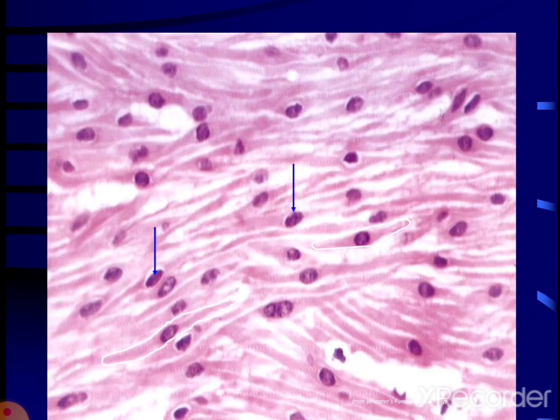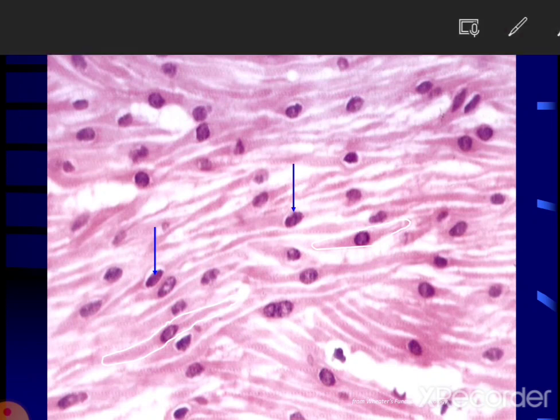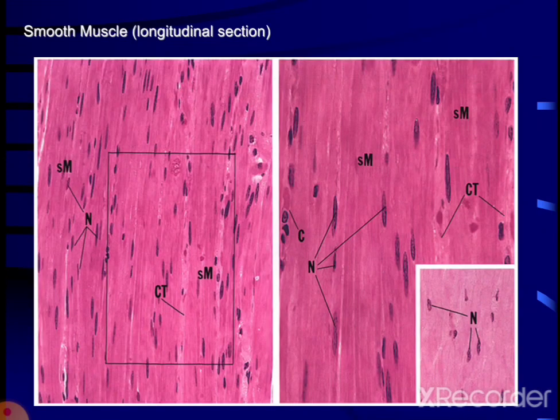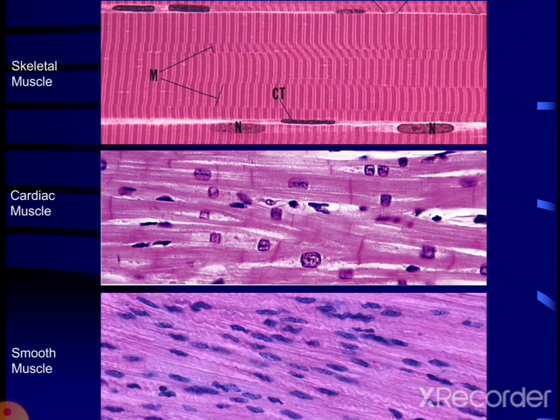So this is the electron microscopic structure of the smooth muscle, in which we observe the spindle-shaped structure like this. The ends are narrow and the center is broad, and in the center they have a nucleus. So this is the structure of the smooth muscle. This is again the longitudinal section of the smooth muscle. So here you can compare all the three types of muscles: cardiac, smooth, and skeletal.